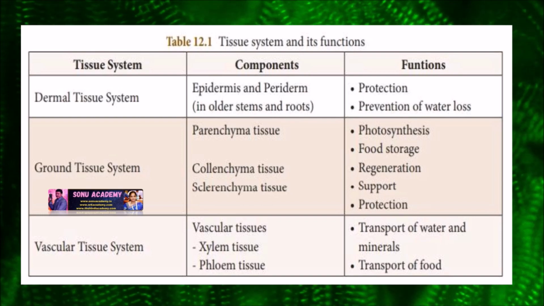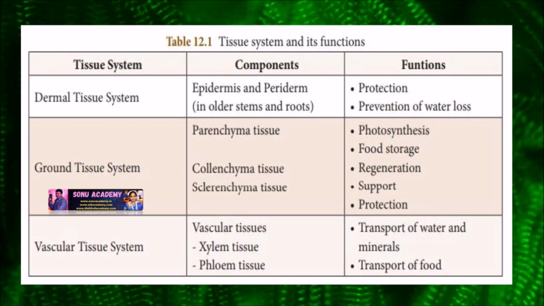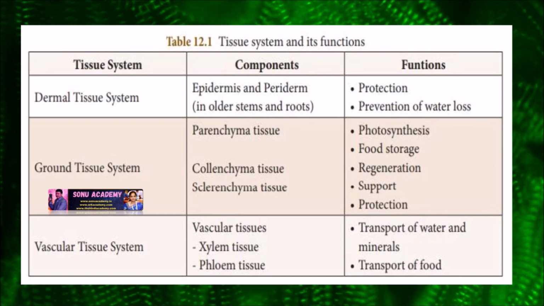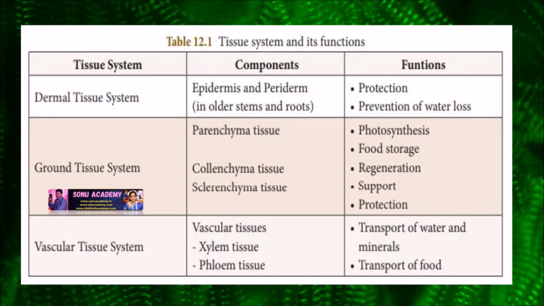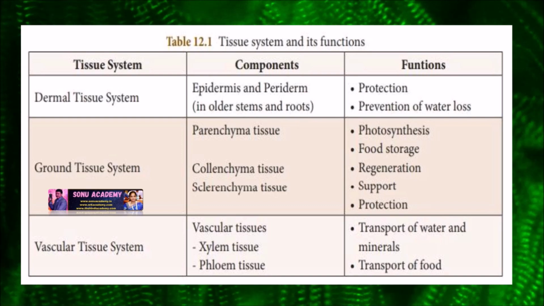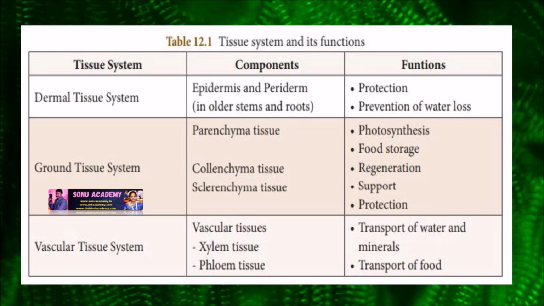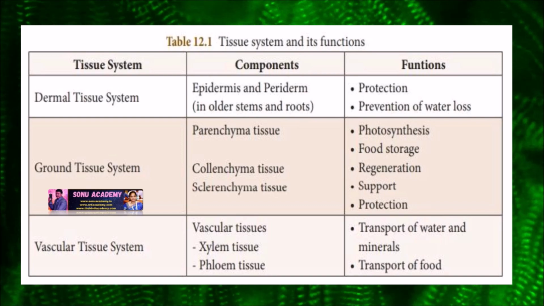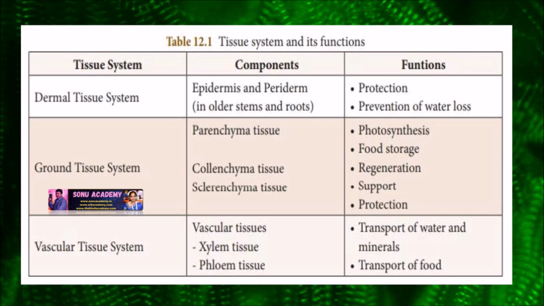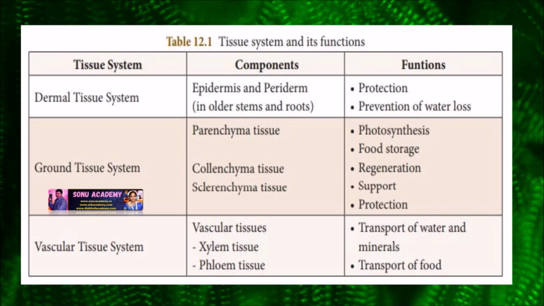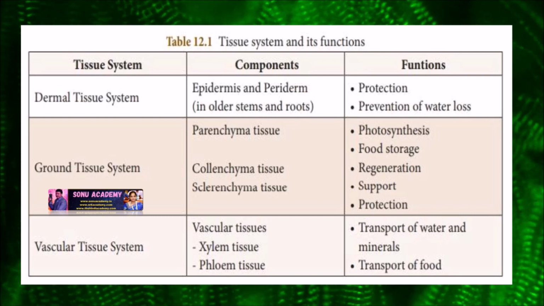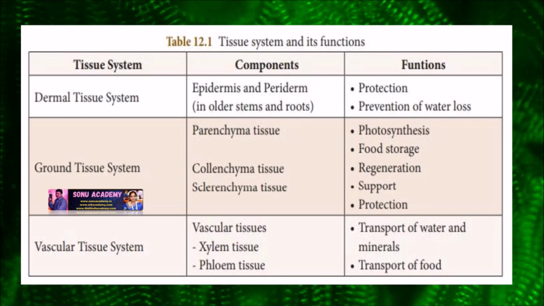In higher plants, several tissues work together in the form of a unit to perform a particular function. These tissues have the same origin. Such tissues form a system which is called a tissue system. On the basis of division of labor, tissue is characterized by Sachs into three systems: epidermal tissue system, ground tissue system and vascular tissue system. Each system usually consists of an association of tissues which perform a specific function.